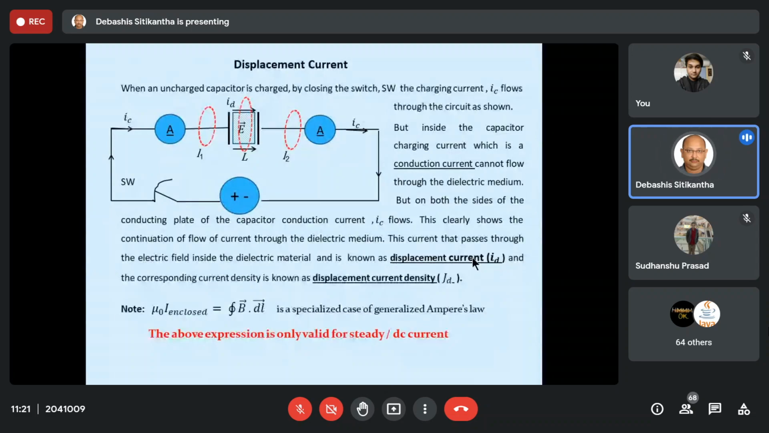Now obviously this electric field is going to exist in between the two conductors. So let us see for ourselves. We will take this example in order to understand the concept of displacement current and its corresponding displacement current density. Now just have a look. Don't go through the notes. Just have a look at this diagram.